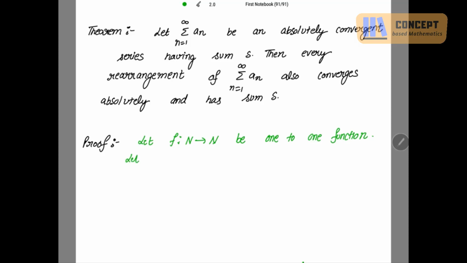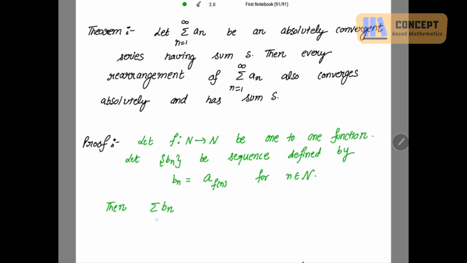And we also have to define the sequence b_n defined by b_n equal to a_f(n), for n belonging to the natural numbers. Oh, I'm very sorry, this is a_f(n). So sorry, dear students.